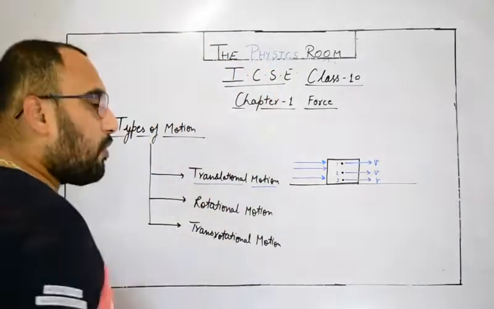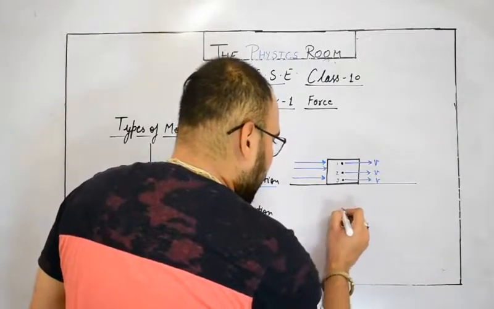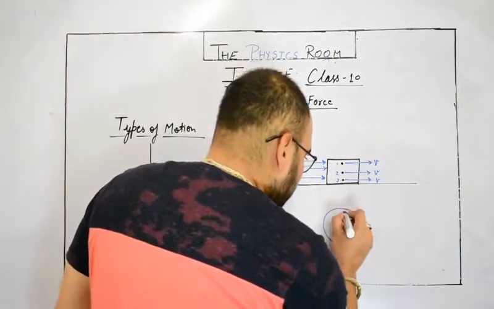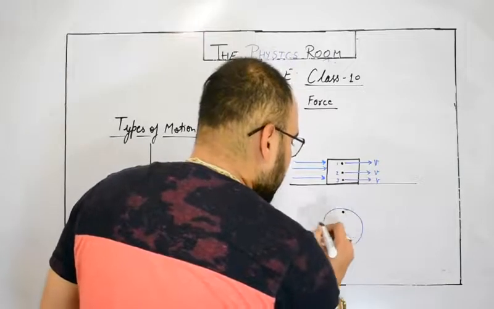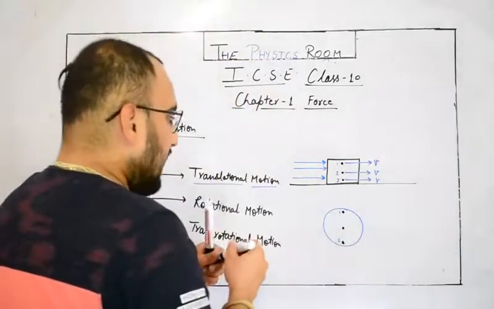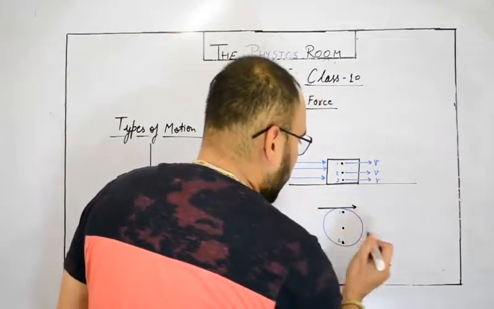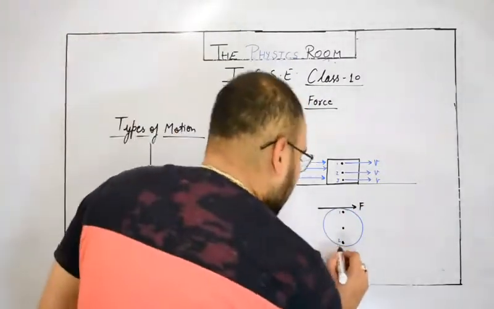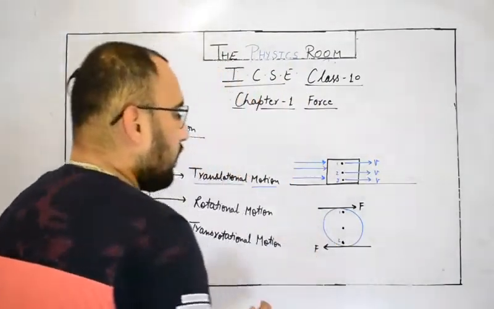And what about rotational motion? Suppose for an example we are talking about this disc. If I talk about these two particles, let's name them 1 and 2, and we exert a tangential force F over one, and another tangential force equal and in the opposite direction, F. What will happen?